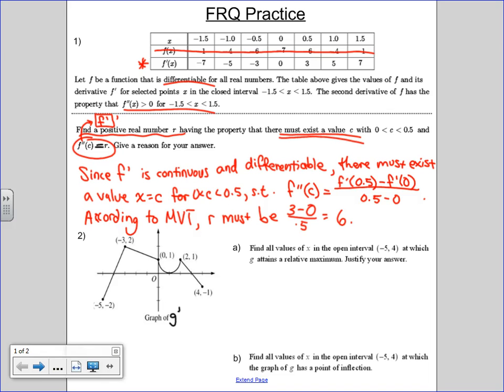Think of your theorem on a to b. Oh, a, b. On an AP test, could you say MVT or would you have to say mean value theorem? MVT, they totally know. Yeah, they totally know. Things that I tell you, except for pips. Some people use it, some people don't.